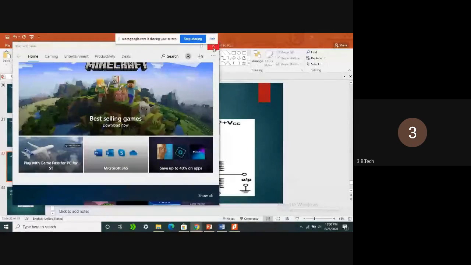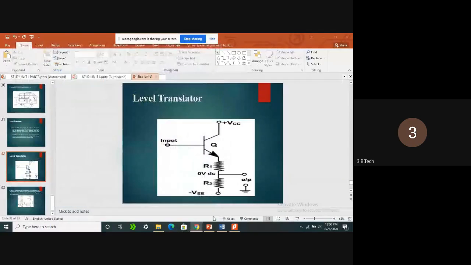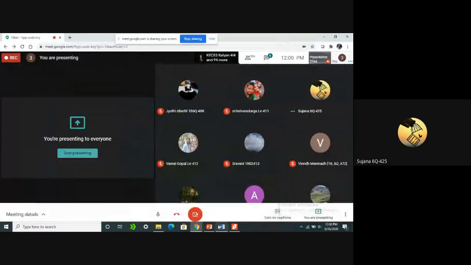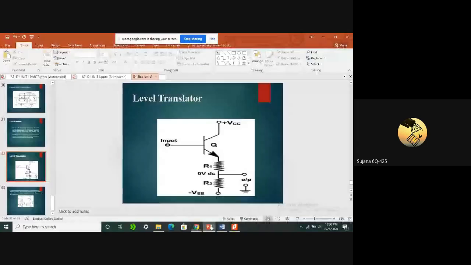Which configuration of transistor can be called an emitter follower? Which one is called emitter follower? Common collector, CC configuration. Very good. Common collector can be called an emitter follower. So here the emitter follower we can use as a level translator. I think everyone got what the main purpose of the level translator is.